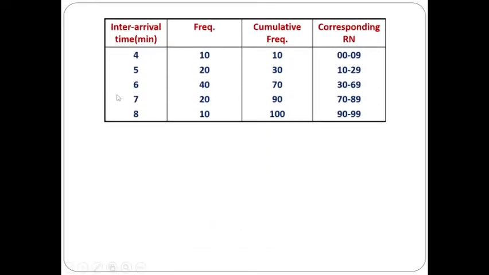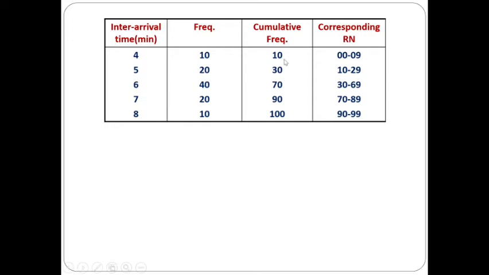So this is the given inter-arrival time. The frequency is also given. By having this frequency, we can directly calculate the cumulative frequency. So it is 10, 10 plus 20 is 30, 30 plus 40 is 70, 70 plus 20 is 90, 90 plus 10 is 100. After calculating the cumulative frequency, we have to take the interval for the particular frequency.